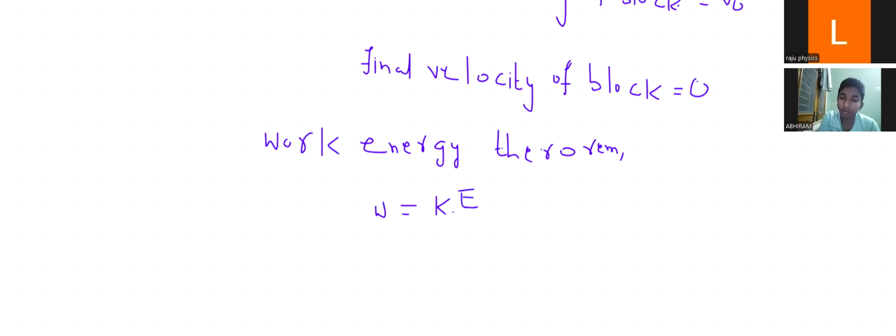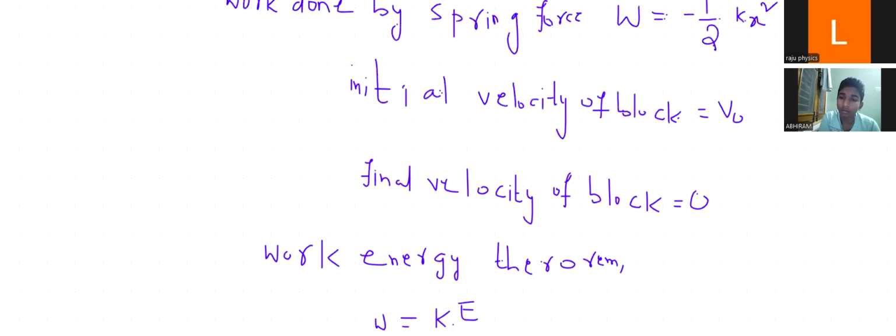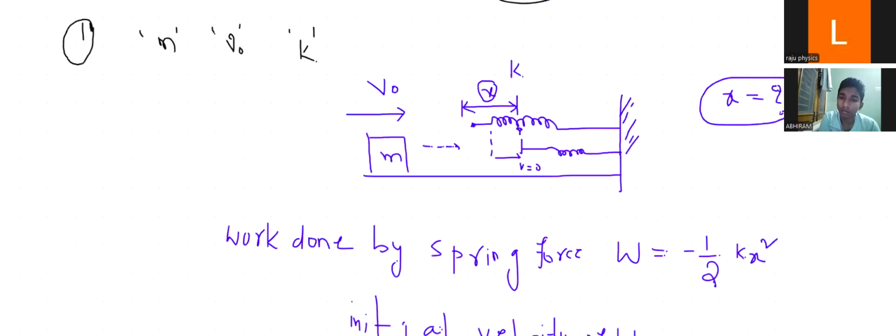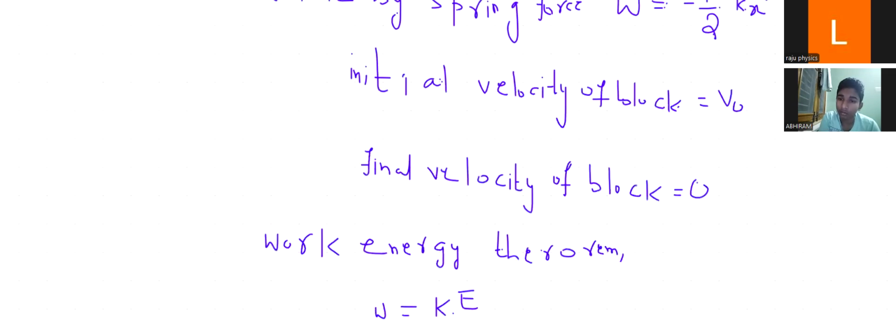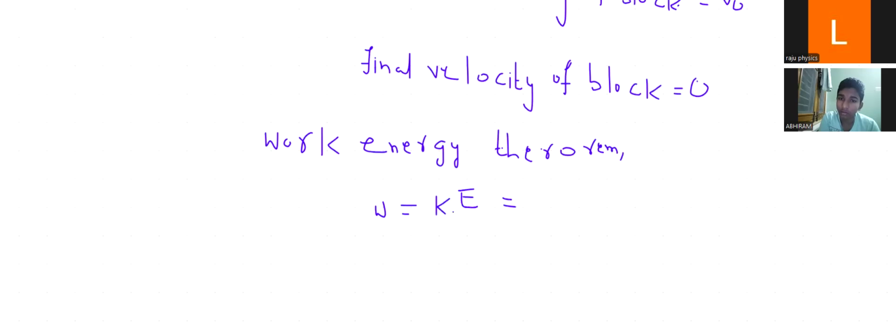So the kinetic energy is not constant, Abhi. It changes from initial to final. So that's why I'm writing that work is equal to the change in kinetic energy. What is the change in kinetic energy, Abhi? Delta K, sir.